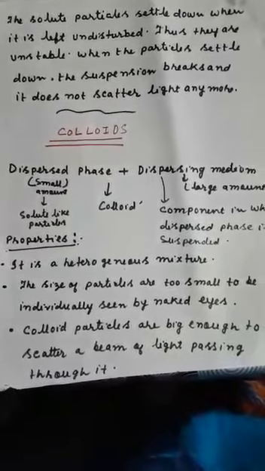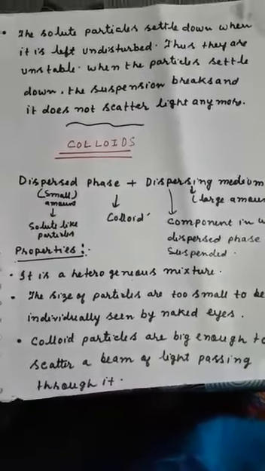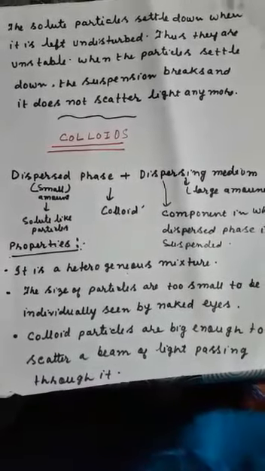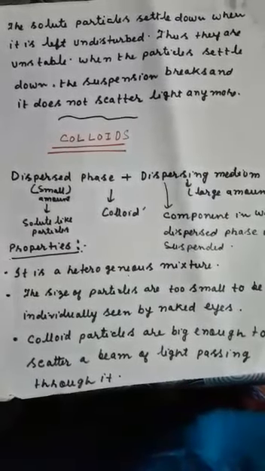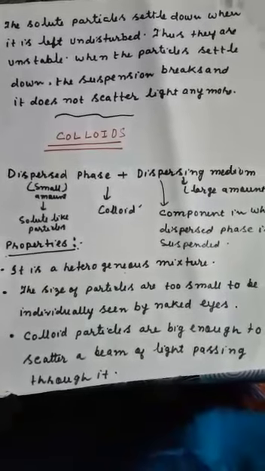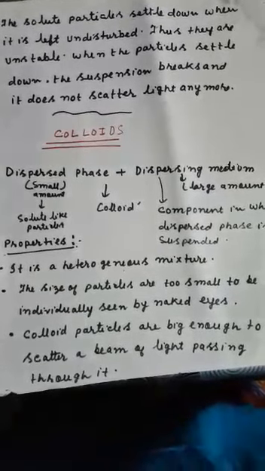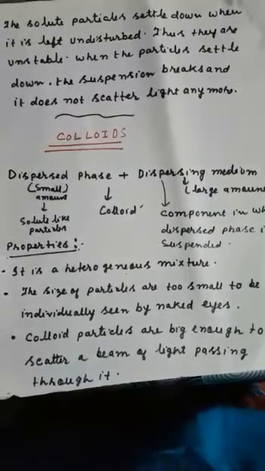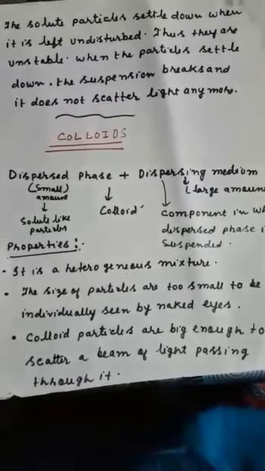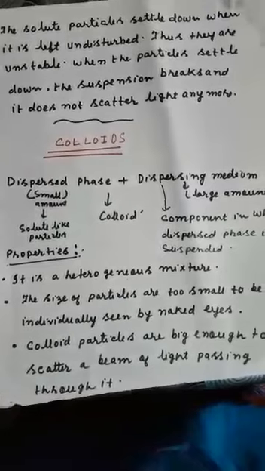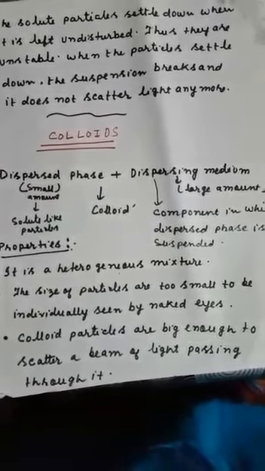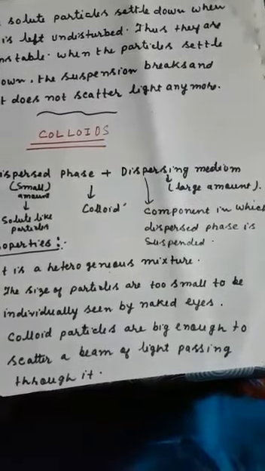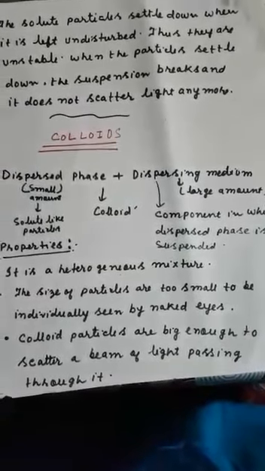Now let us discuss about colloids. So what is a colloid? In case of colloid, there is one dispersed phase and there is one dispersing medium. Dispersed phase will be distributed in the dispersing medium. So the small amount, whatever the solid particles will be present in small amount, will be dispersed phase, and the large amount or the component in which dispersed phase is suspended will be called as dispersing medium.